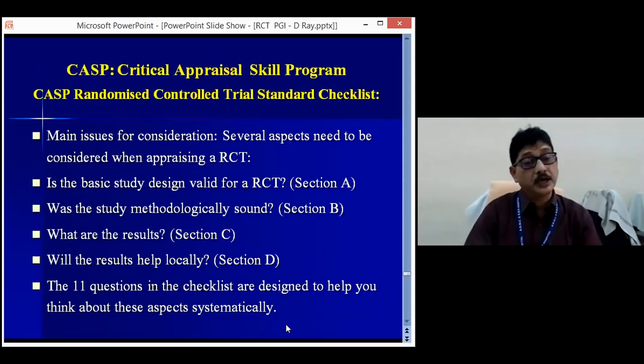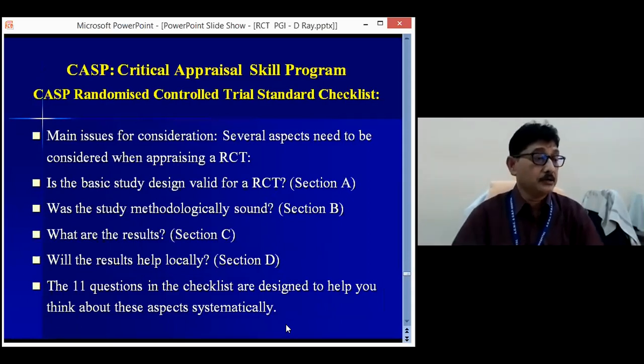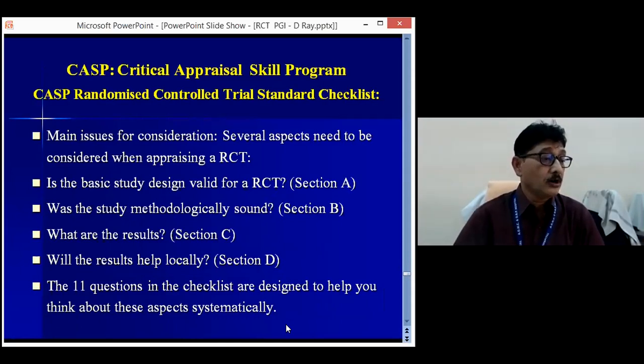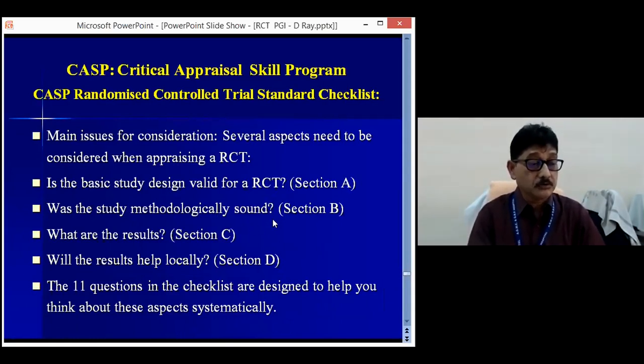Now, how to analyze? There is a guideline called the Critical Appraisal Skills Programme randomized controlled trial standard checklist. The main issue is that several aspects need to be considered when appraising an RCT. Is the basic study design valid for an RCT? That is analyzed in section A. Was the study methodologically sound or not? There are some questions in section B.